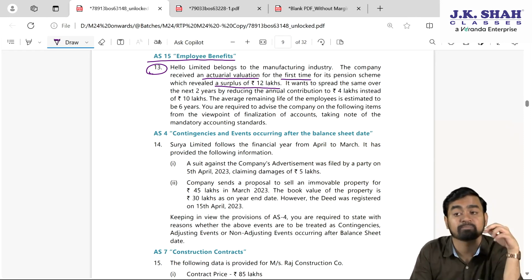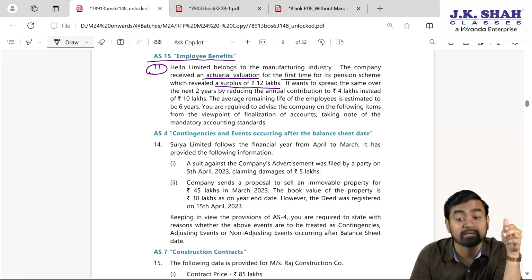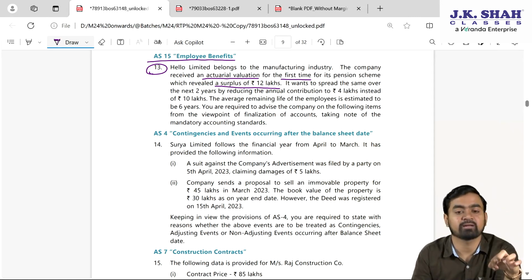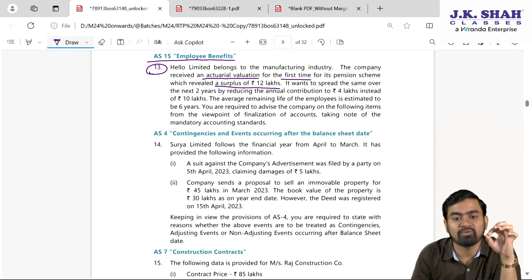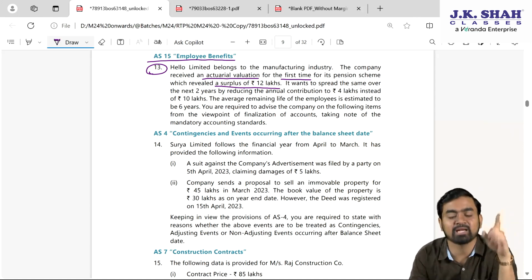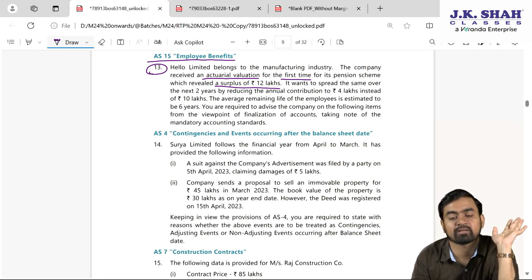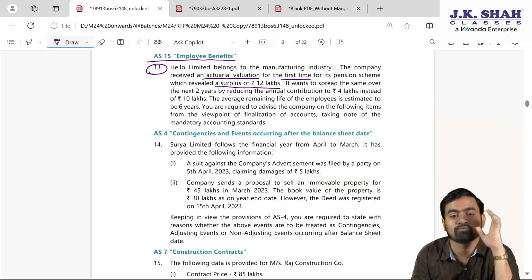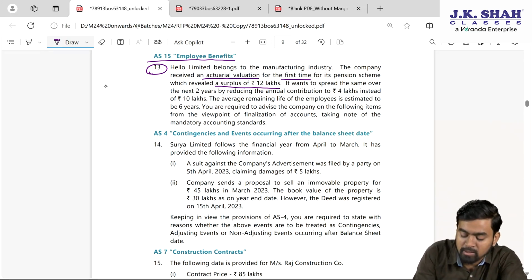So in my balance sheet, I have created some provision and that provision is more by 12 lakh rupees. The standard clearly says that if the actuarial valuation report says that there is surplus provision, then immediately in the same year, you need to reduce the provision. Correct? Immediately, the actuarial difference will be recorded in the same year.